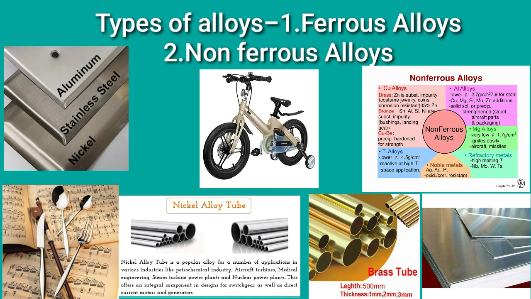Non-ferrous alloys. These alloys do not contain iron as a major component. For example, aluminum alloys, copper alloys, etc. Copper alloys: brass, Cu, Zn. It is used in electrical fittings, metal decorative items, hardware. Bronze, Cu, Sn; Sn is tin.